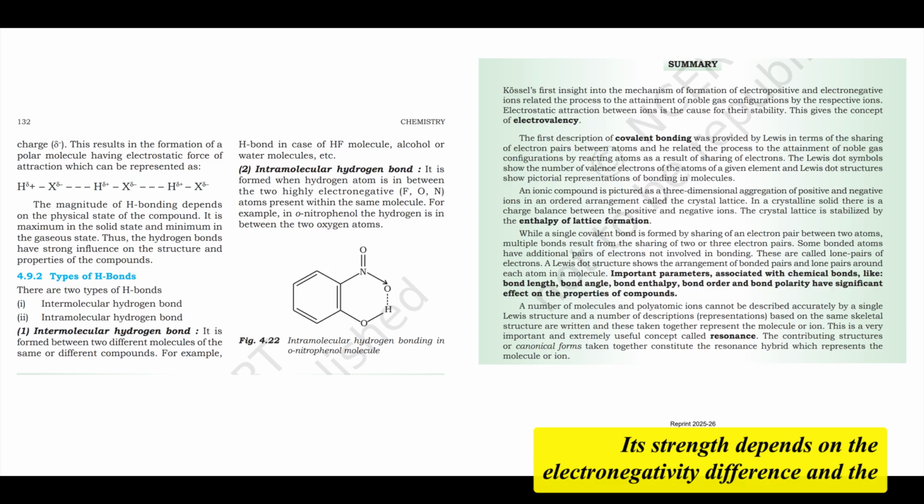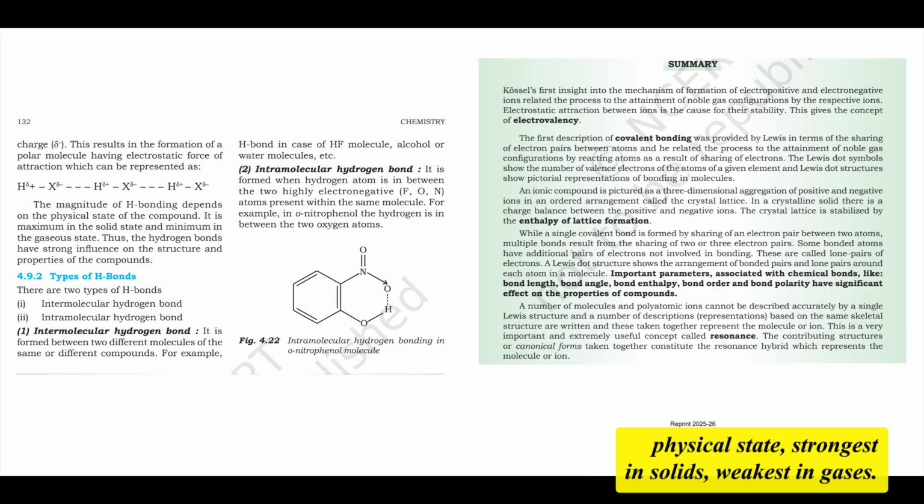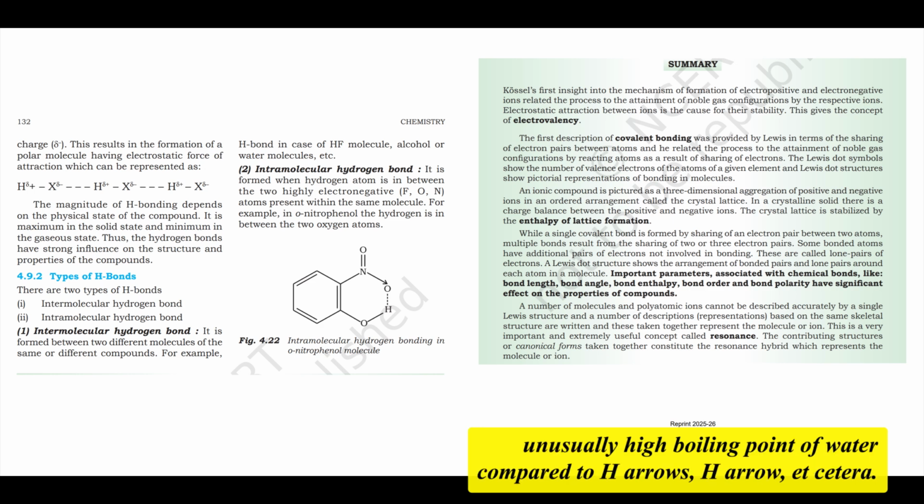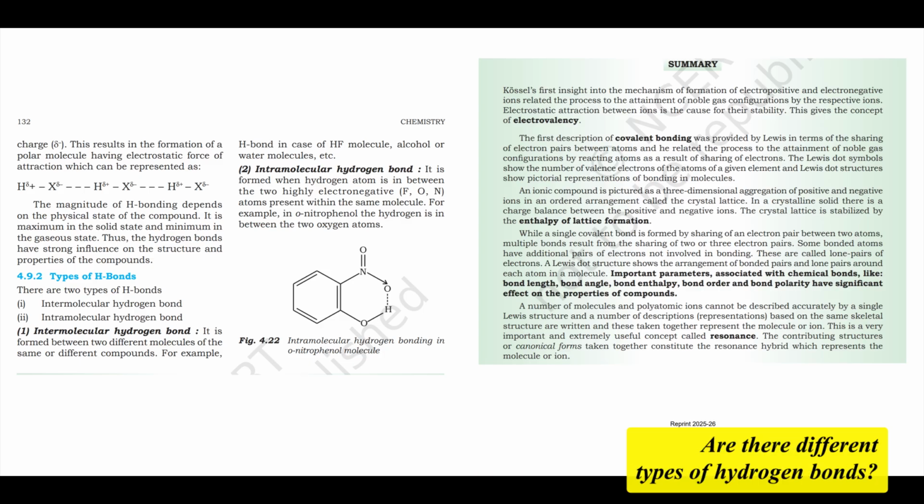Its strength depends on the electronegativity difference and the physical state, strongest in solids, weakest in gases. Hydrogen bonding is responsible for many anomalous properties, like the unusually high boiling point of water compared to H2S, etc. Are there different types of hydrogen bonds?